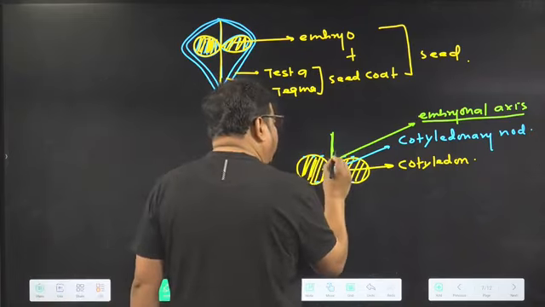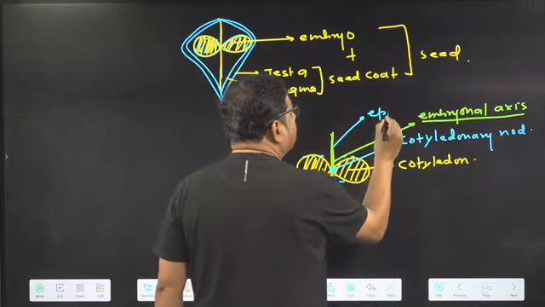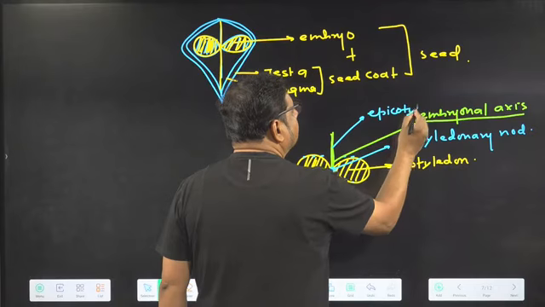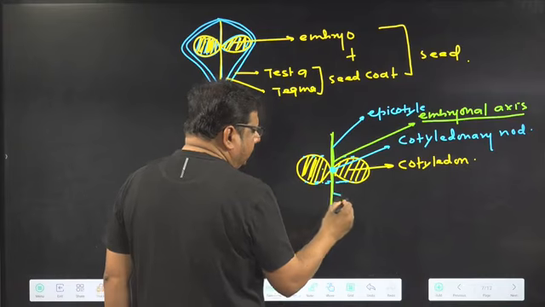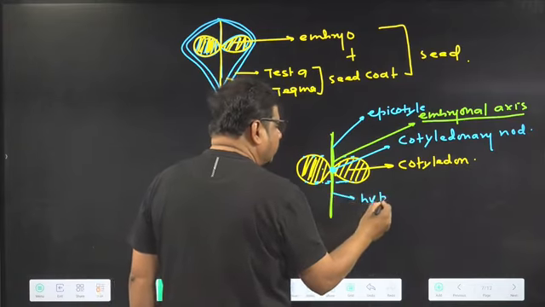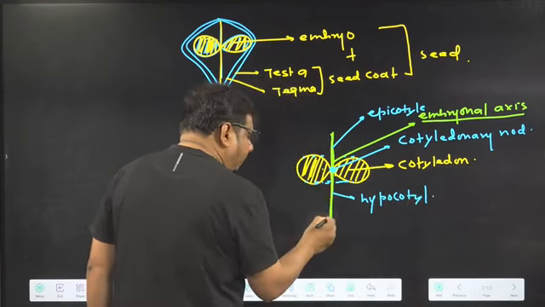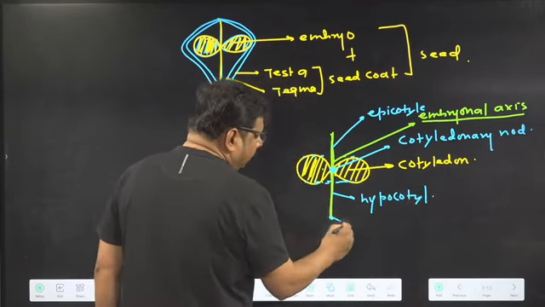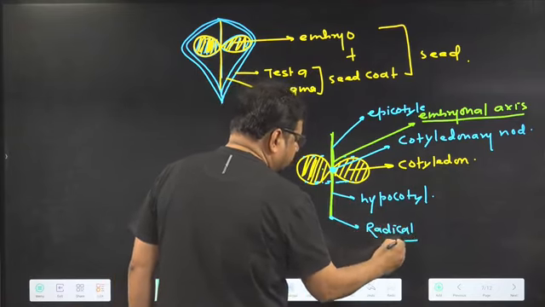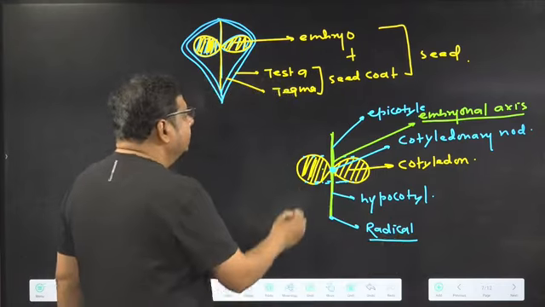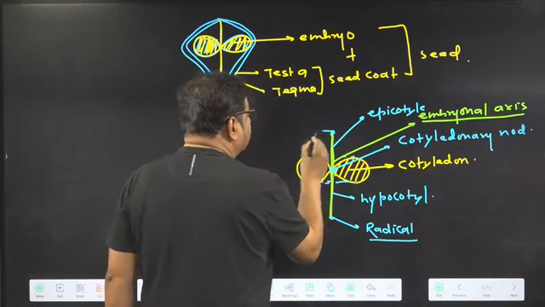This particular part of the embryonal axis above the cotyledon is called the epicotyl. And the part of the embryonal axis below the level of the cotyledon is called the hypocotyl. The tip of the hypocotyl is called the radicle. And the tip of the epicotyl is called the plumule.